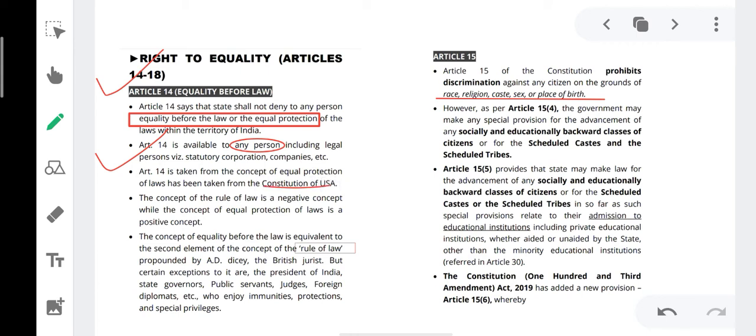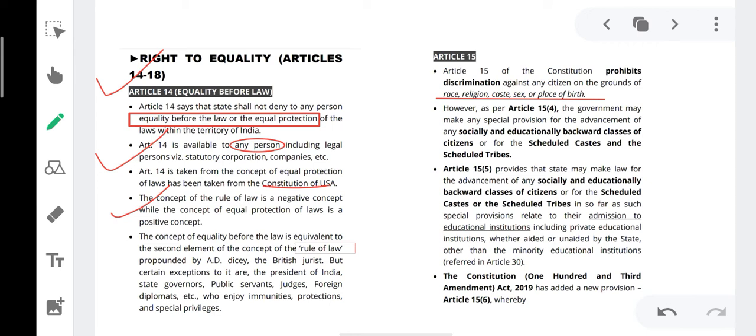The concept of rule of law is negative, while the concept of equal protection of law is a positive concept. That means by rule of law, Parliament can take the life and fundamental rights of people, which is a negative connotation. But equal protection of the law means every person, whether rich or poor, shall be subjected to the same law without any discrimination, which is a positive connotation.